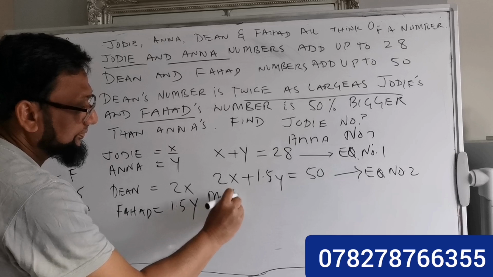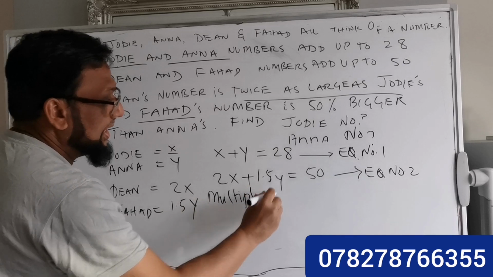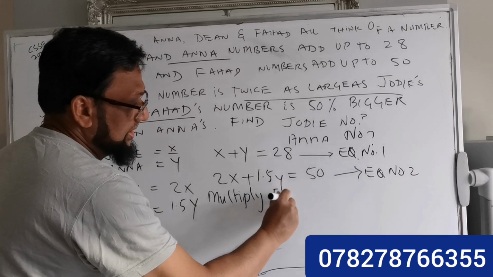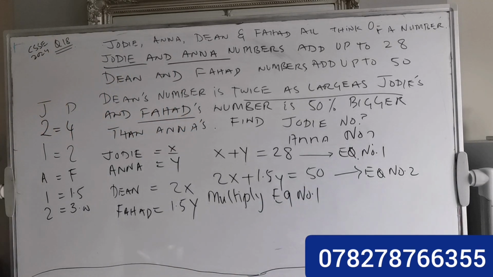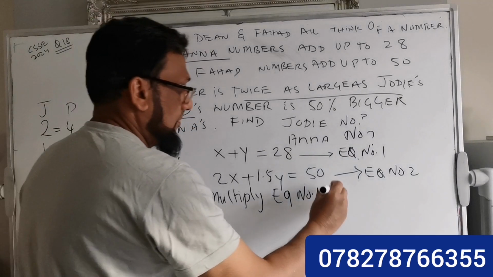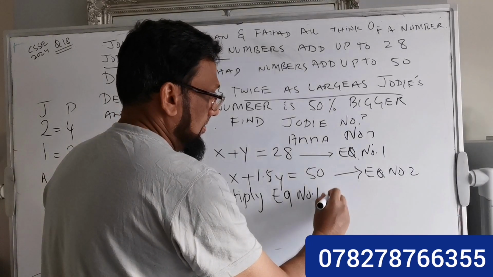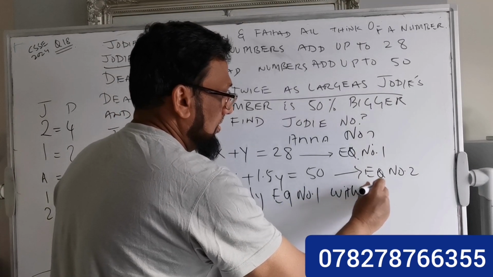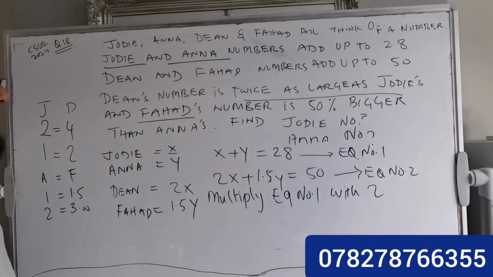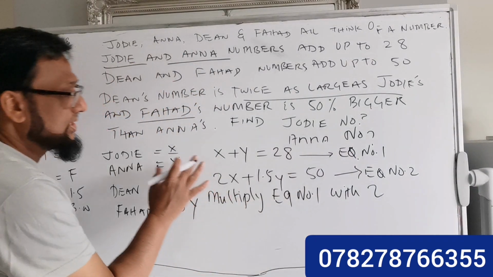Multiply equation number 1 with 2. So why do I multiply equation number 1 with 2?